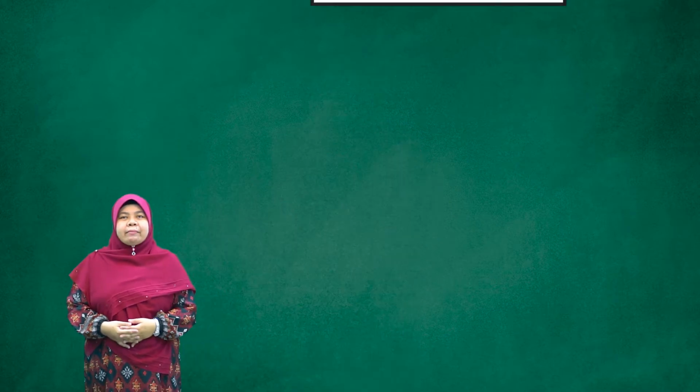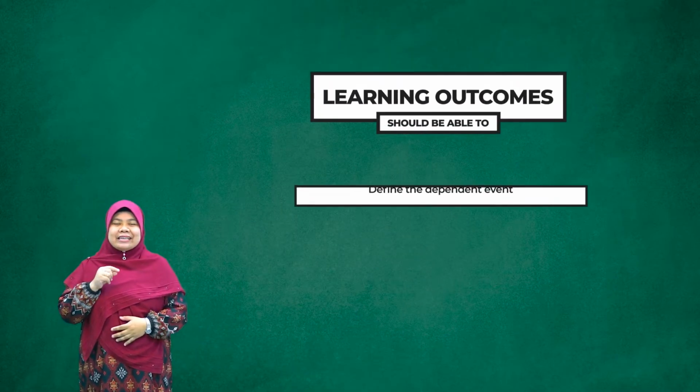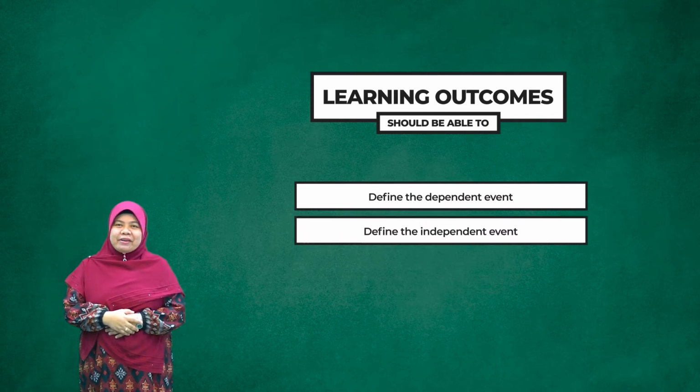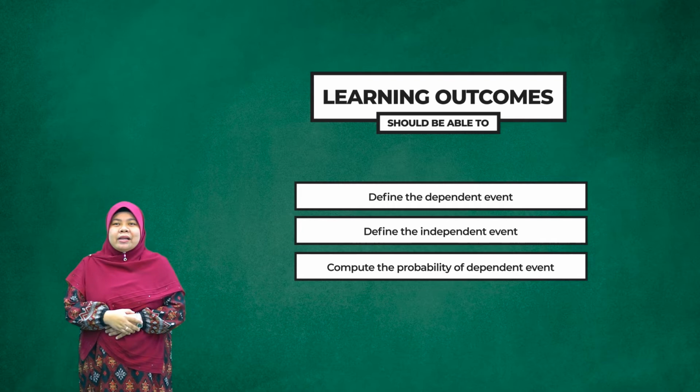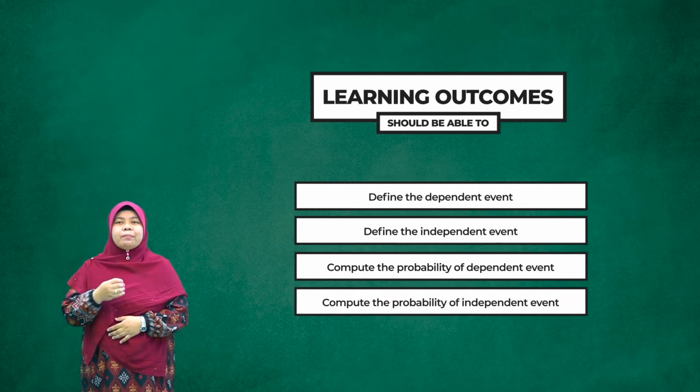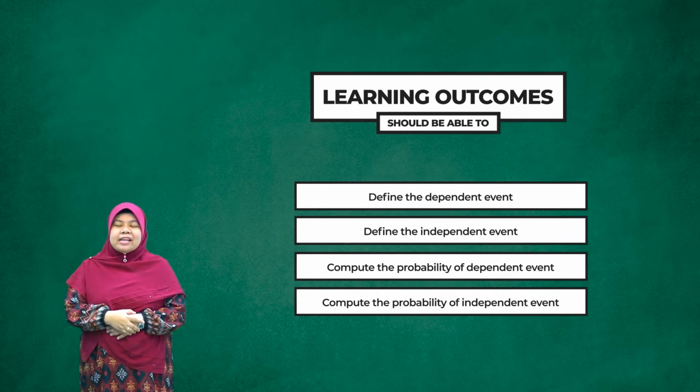Before we go further to our contents, I hope that by the end of this video, all of you should be able to, first, define the dependent event; second, define the independent event; third, compute the probability of dependent event; and the last one, compute the probability of independent event.